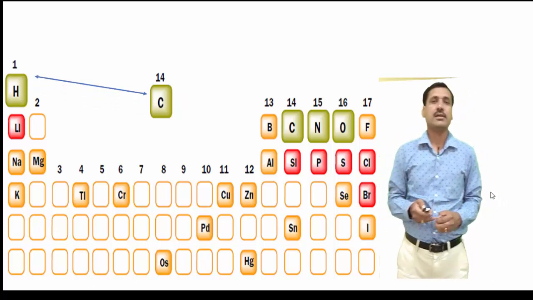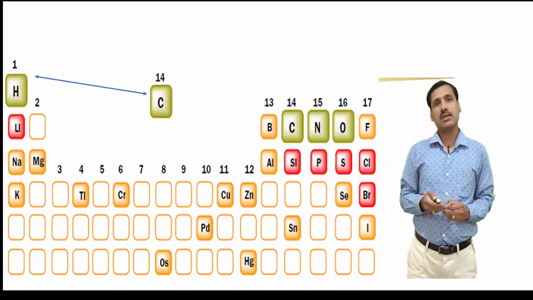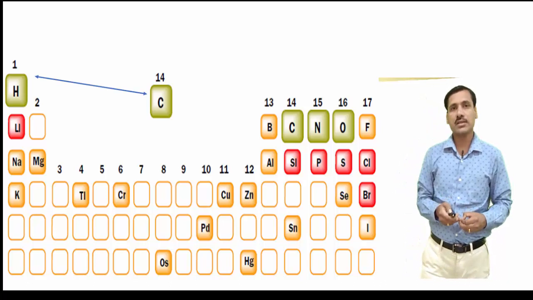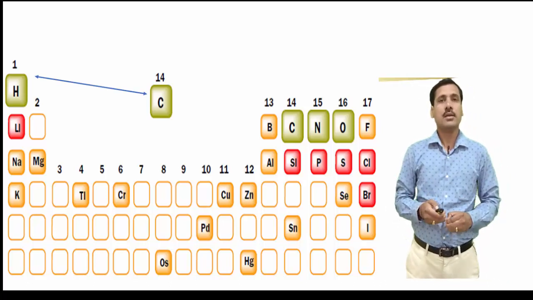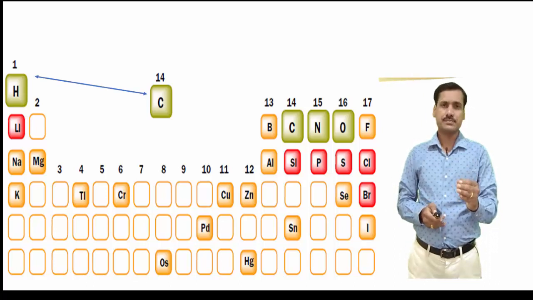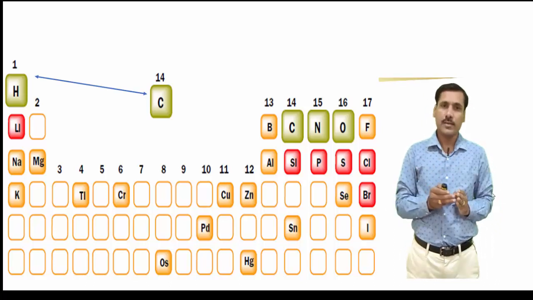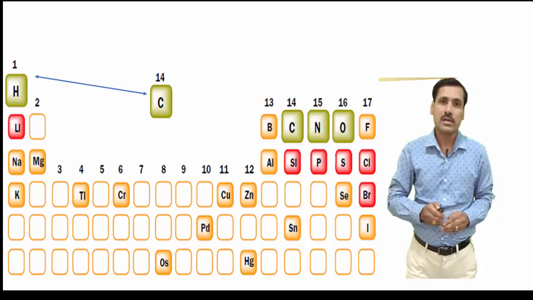Whatever fuels we get, like benzene, petrol, diesel, kerosene, these are all hydrocarbons. We usually call them petroleum. I would like to make the word petroleum clear here. If you split the word, petra means rock, oleum means oil. So petroleum means rock oil, which can be obtained from the earth crust.